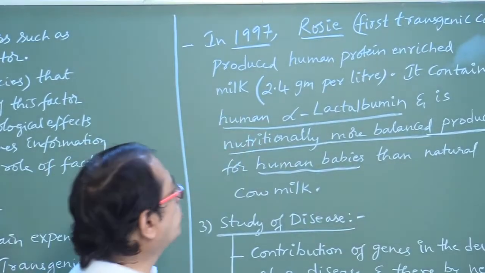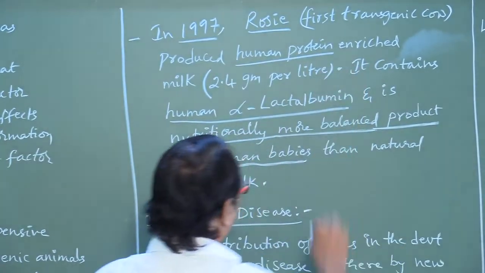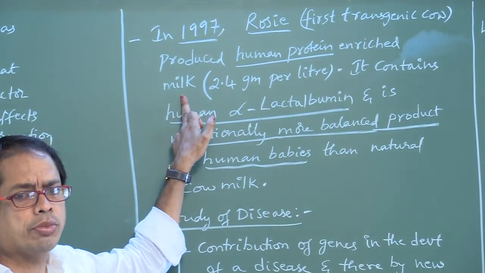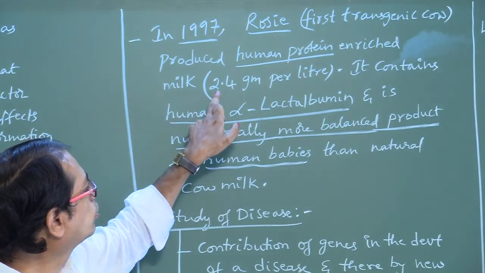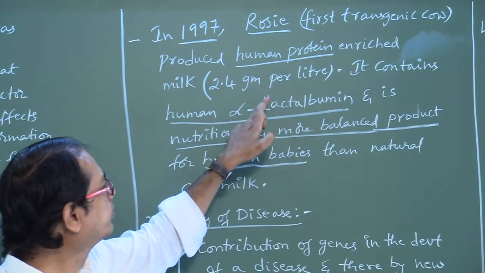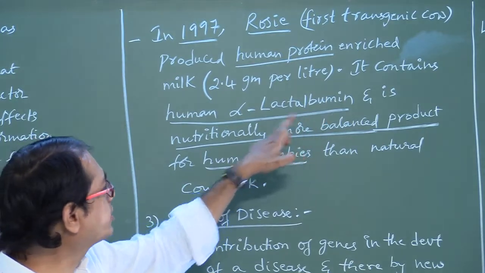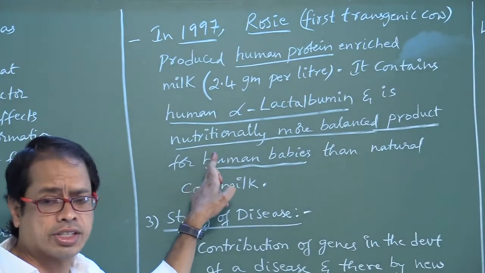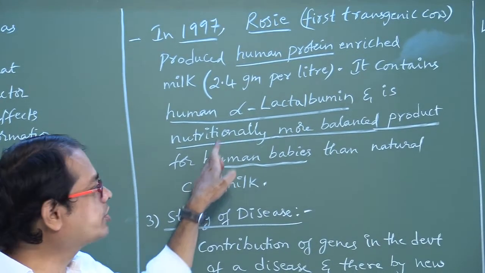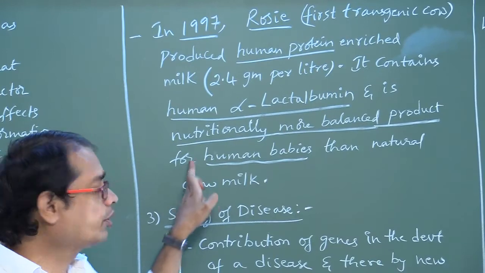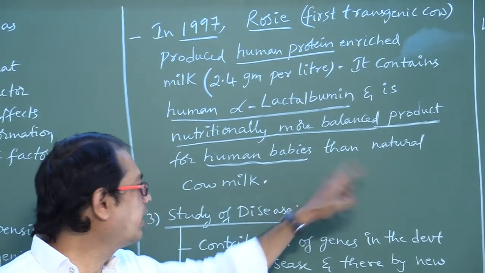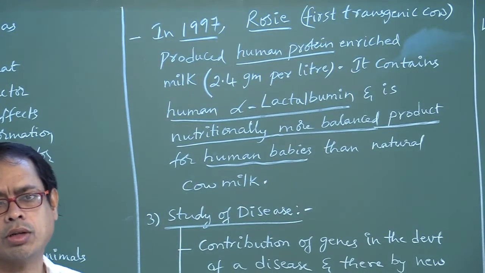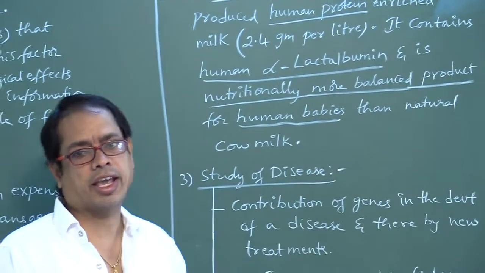That is human protein enriched milk. Human protein enriched milk contains 2.4 gram per liter of human alpha lactalbumin, and it is a nutritionally more balanced product for human babies when compared to natural cow milk. So this is one of the biological products produced from transgenic animals.